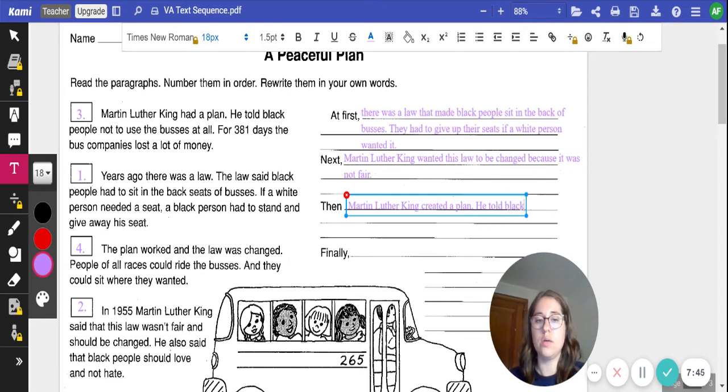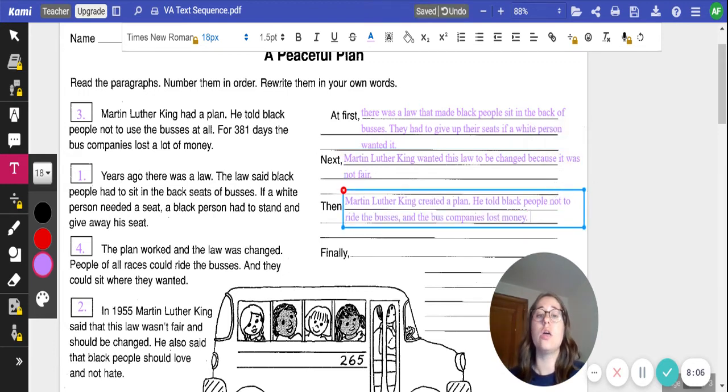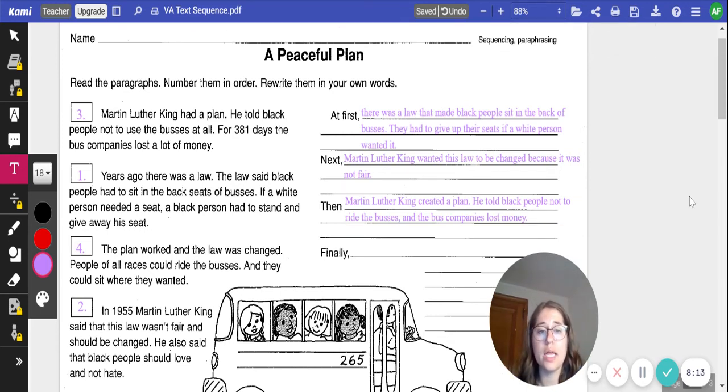He told people not to ride the buses, and the bus companies lost money. All right, so we made the connection that Martin Luther King saw that this law needed to be changed, and then he created a plan. Pause at any time if you need to get this written down.